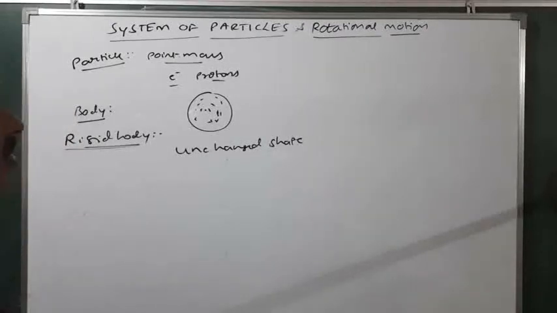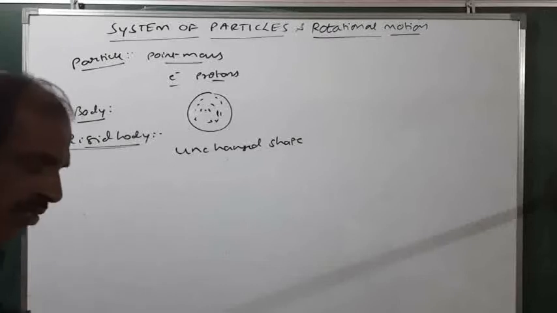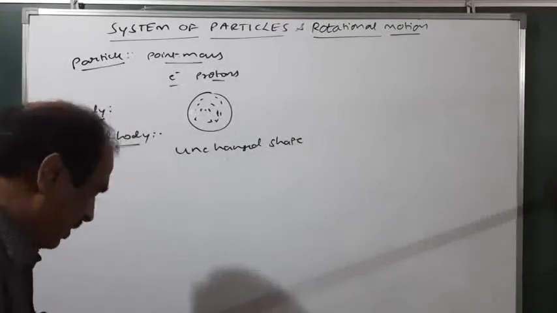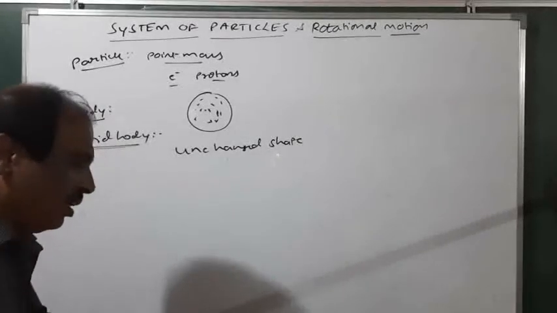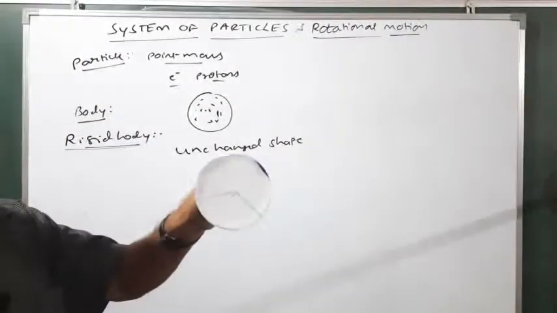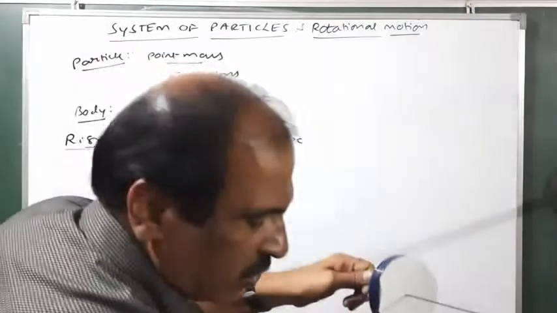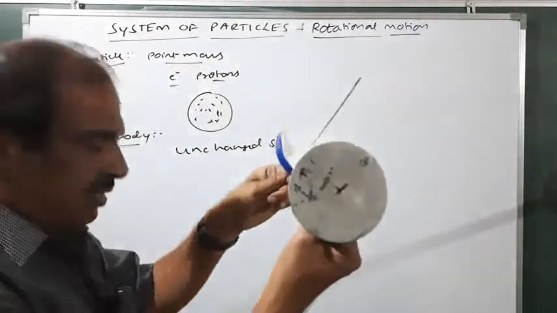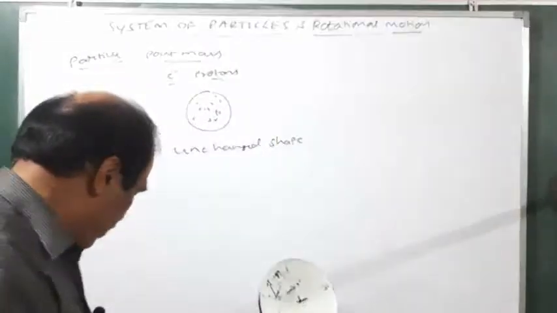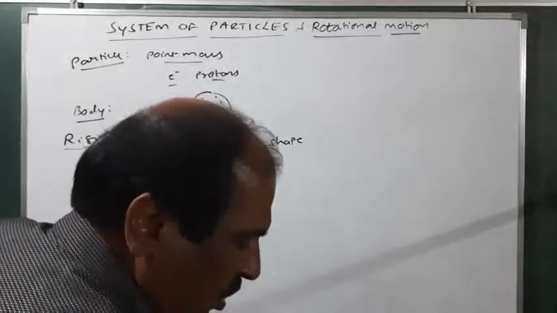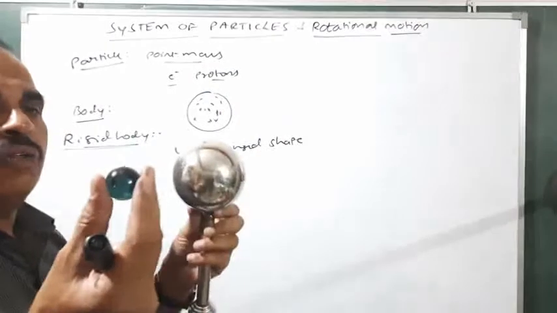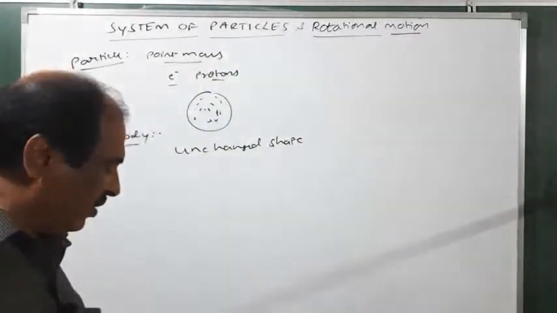Now regarding rigid bodies, I want to give some more examples. Here you are seeing a disc. Also here you can see a metal disc like this. The next one, you can see the spheres. Here there is a sphere, and also here there is a solid sphere. Now there is a question for you.